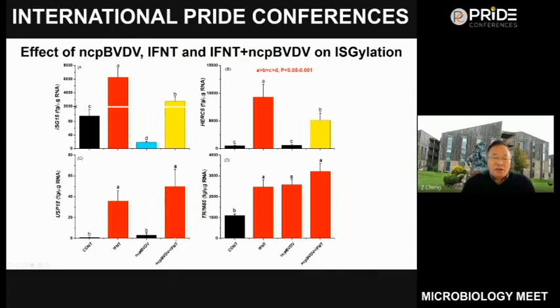But in the BVDV infected cells, this effect was significantly inhibited. And for these two genes, they have a different pattern. We can find that in the BVDV infected cells, both IFNT and the combination increased the production of USP18.